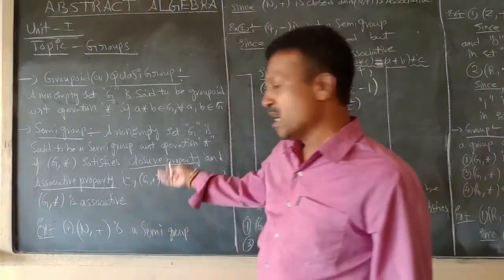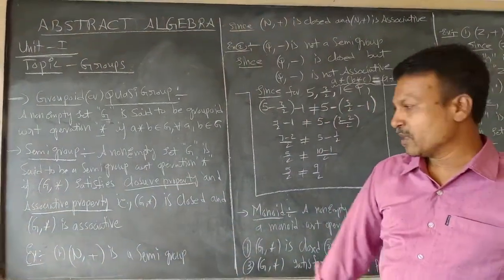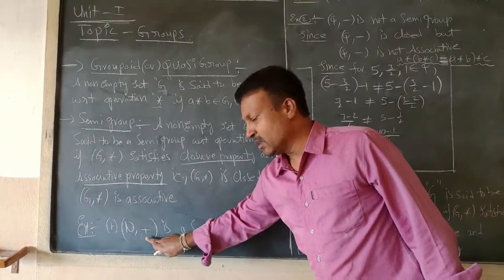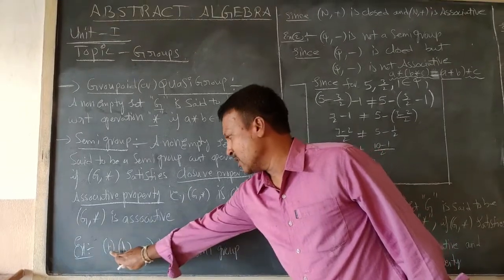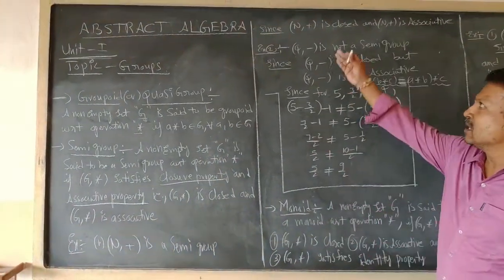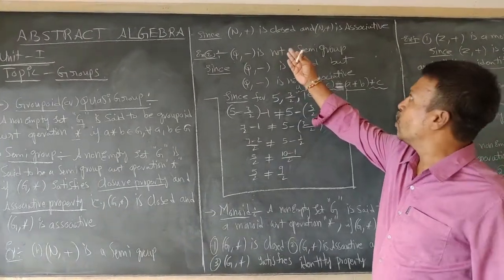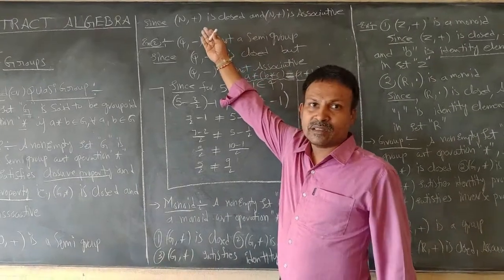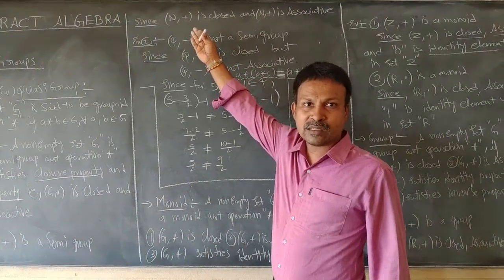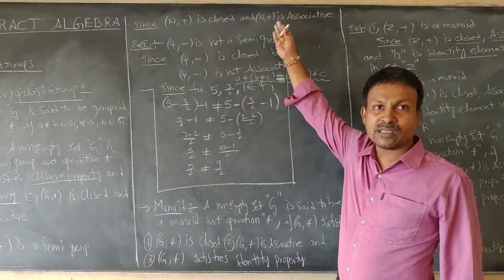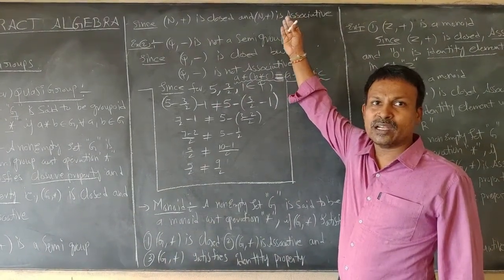Right. If I go into the example, I have taken the natural number set N along with the operation plus. See here, I have written N, plus is a semi-group. Why? Because N, plus is closed and N, plus is associative. This explains that the set of natural numbers satisfies closure property with respect to addition and the associative property with respect to addition.